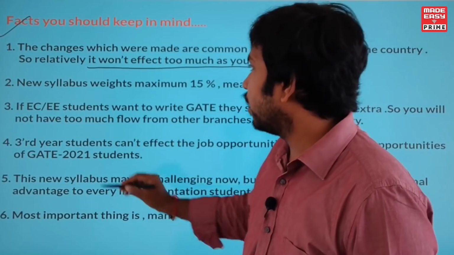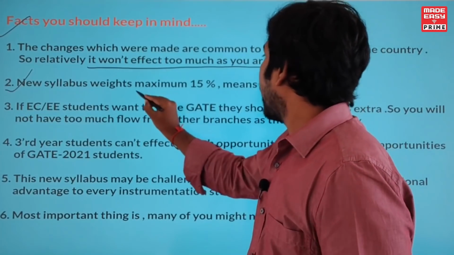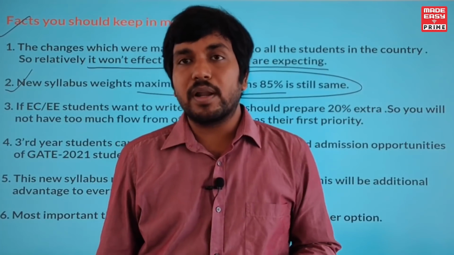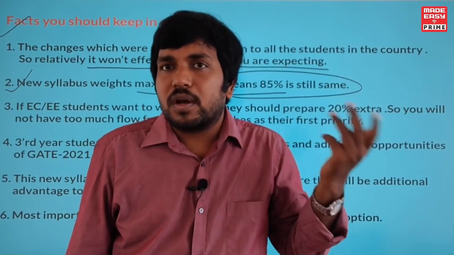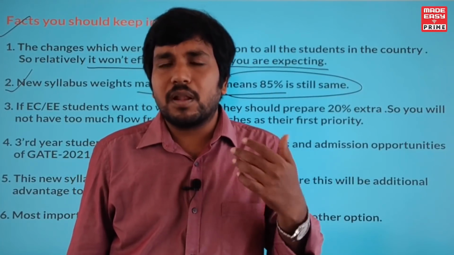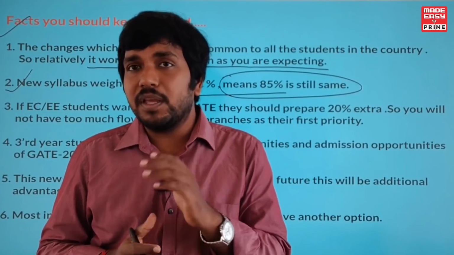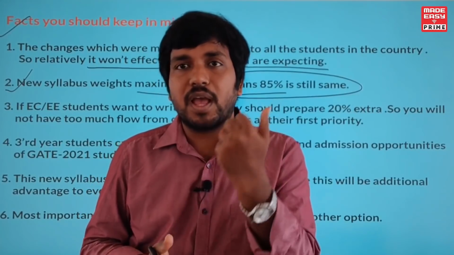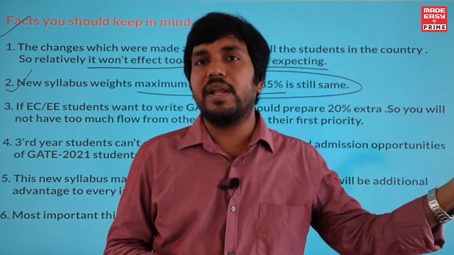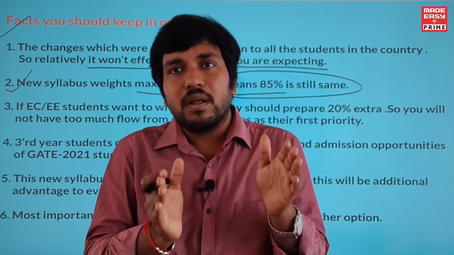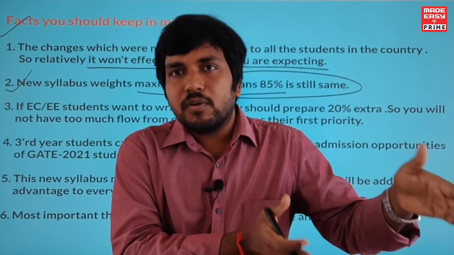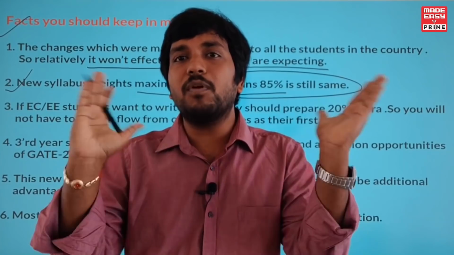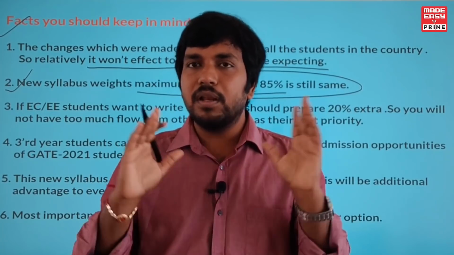The second important point is that the new syllabus weighs a maximum of 15%, whereas 85% is still the same. It is one of the important points I would like to mention. Whenever I was talking with the students, some of them were even crying. But you are looking only at that 15% of extra weightage that was added, and you are not looking at the remaining 85%. In fact, the 20% of the syllabus that was added for GATE 2021 will cover a maximum of 15 marks out of 100.